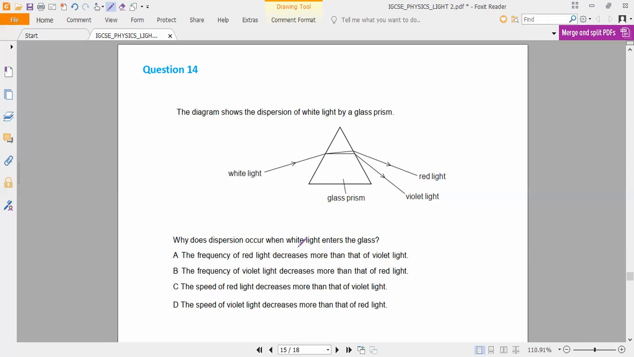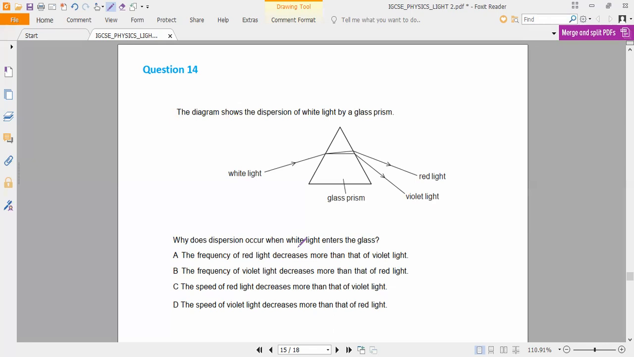Option D, sir. The speed of violet light decreases more than that of red light. Is it the speed of red light that decreases more? No. The speed of red light is always more than blue and violet lights. That is why the bending of red light is also less. So frequency does not matter. The speed of violet light decreases more than that of red light. Option D.